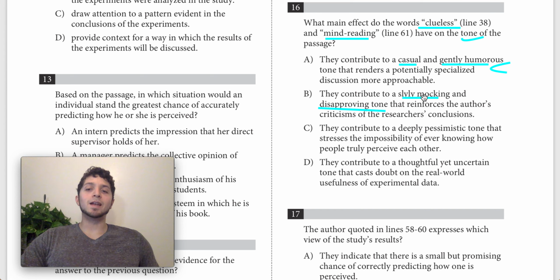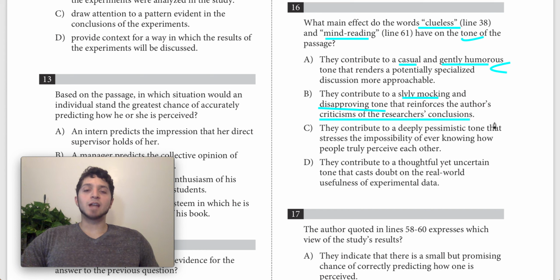The other thing is that it's very specific, right? Remember what I said, generally tone falls in one of two categories, informal versus formal. And here we're talking about slyly mocking and disapproving. We're getting into more specific, nuanced categories of tone, which is rare. It doesn't mean it can't be true, but it's rare. But really the main thing is this, that it reinforces the author's criticisms of the researcher's conclusion. And this is just not correct.